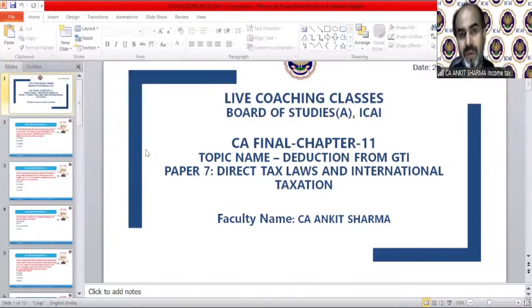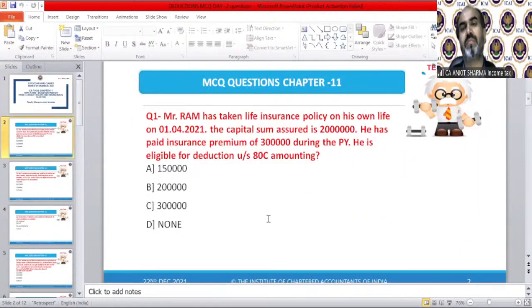Please answer me, and whenever you answer, please write the question number and the right option. That will make it really easy to understand which MCQ answer you have just given. So that is MCQ number 1. Mr. Ram has taken a life insurance policy in his own name on 1st April 2021.